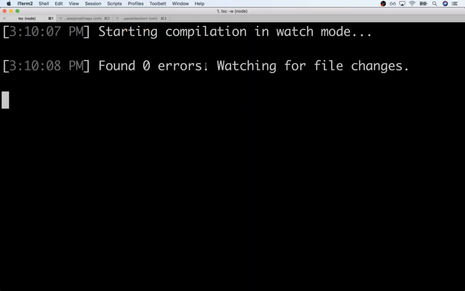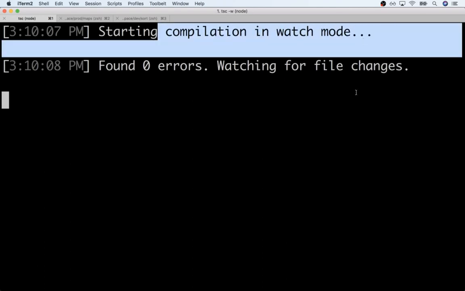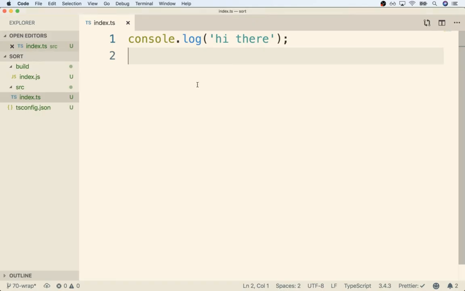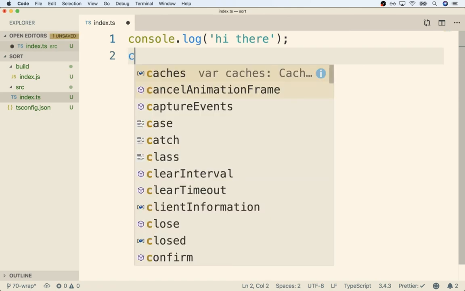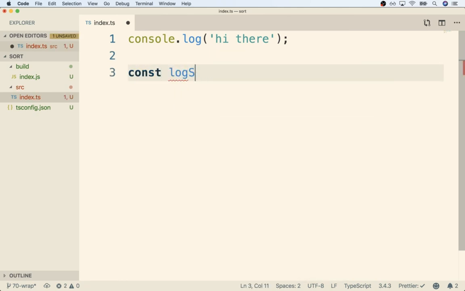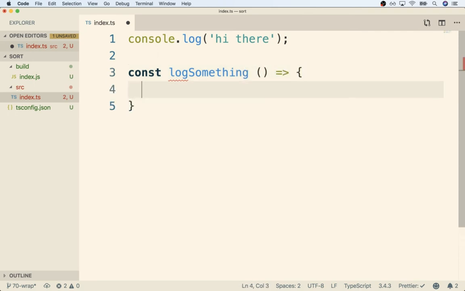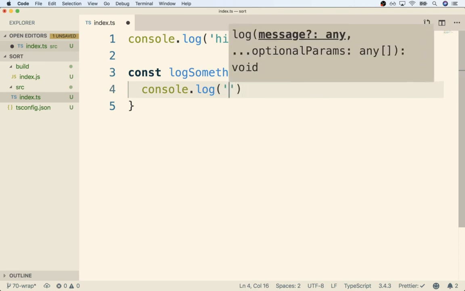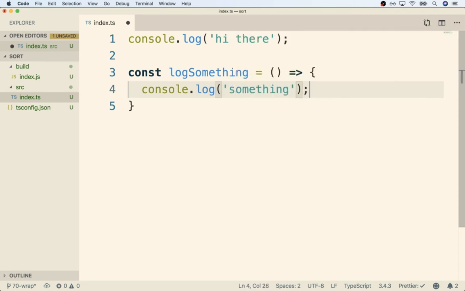And now we'll see a very different interface here. We're being told, okay, we're going to continuously compile all of our code. So now if we flip back over to index.ts and start making some changes inside of here, like let's say, how about add a function called logSomething. And, whatever, just put some code in there.